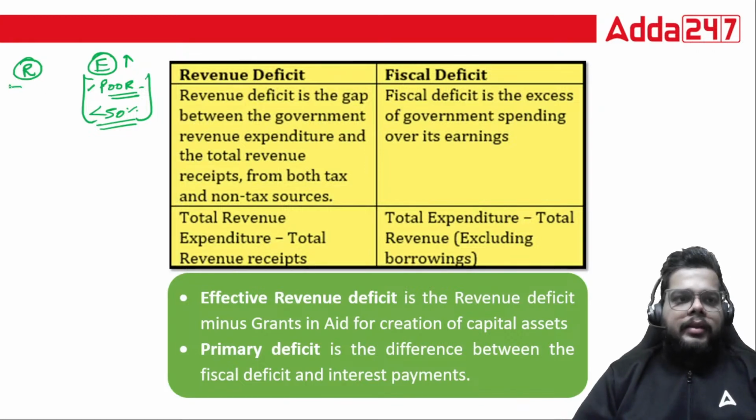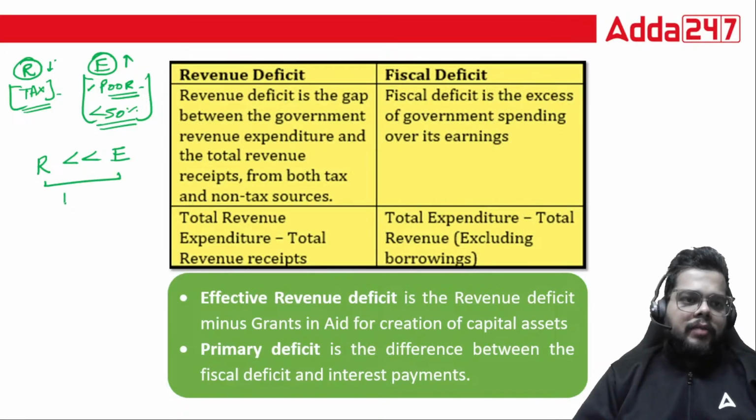So again, that is way less than the entire expenditure, right? So solely depending on the tax, the revenue is always on the lower side. So this gap, where revenue is much less than the expenditure, will create what? It will create a deficit, right? There is a deficit in your budget.